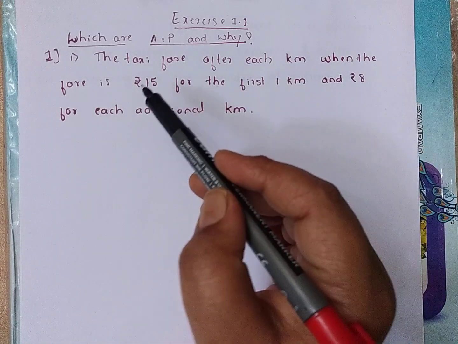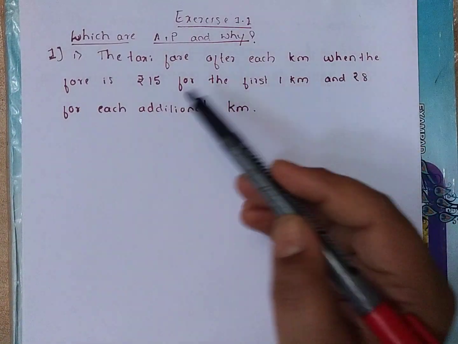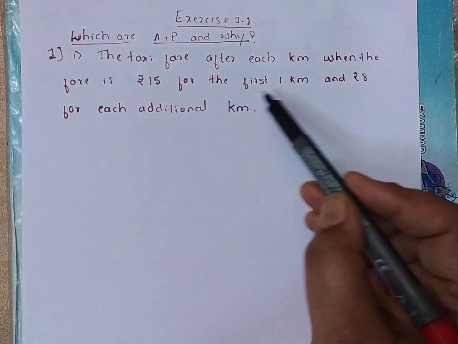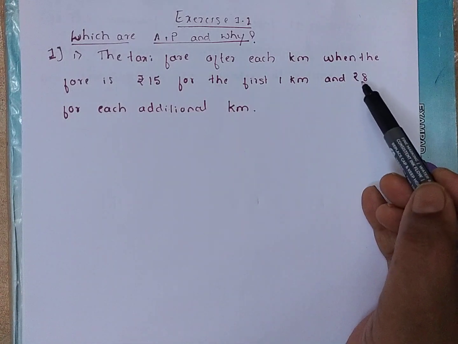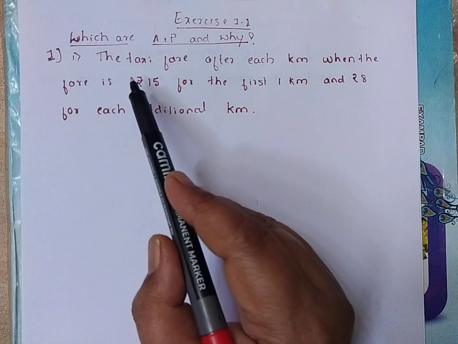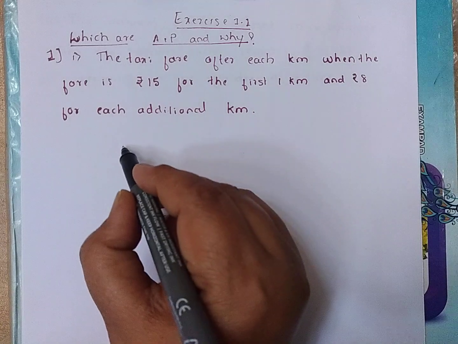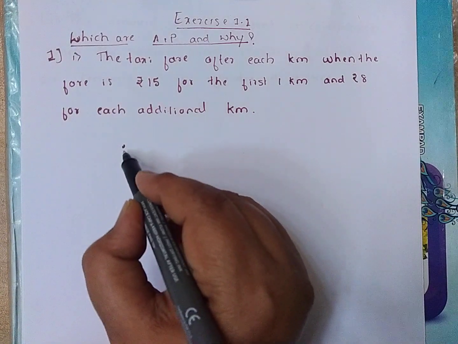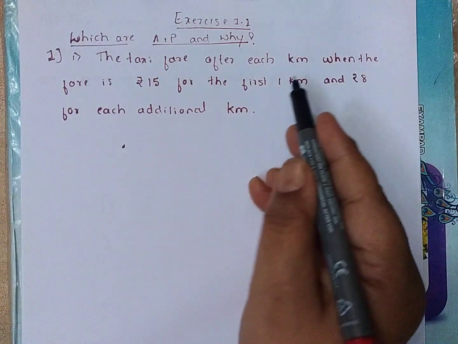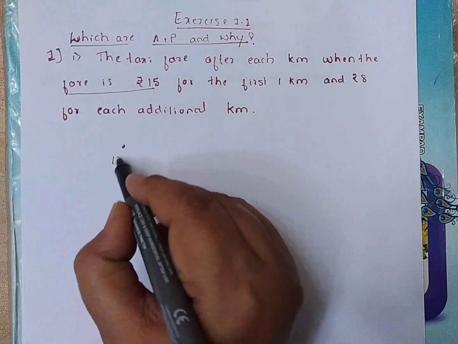Here the first one is the taxi fare after each kilometer when the fare is rupees 15 for the first kilometer and rupees 8 for each additional kilometer. So the question is, the taxi fare for each kilometer means what? The taxi is starting from this point, and for the first kilometer the fare is rupees 15.